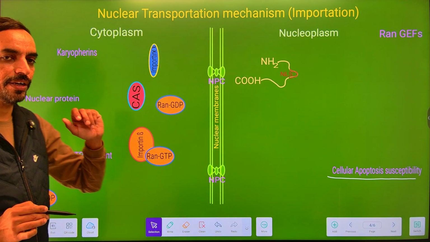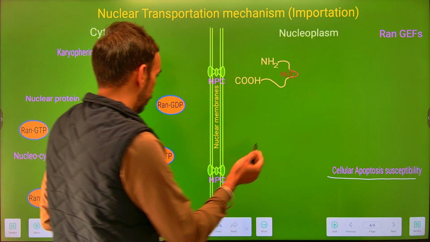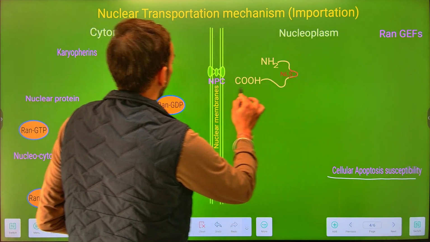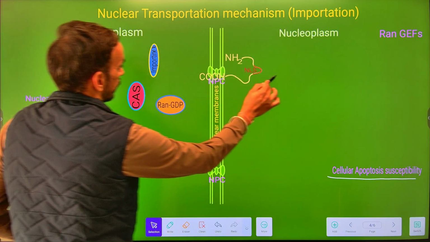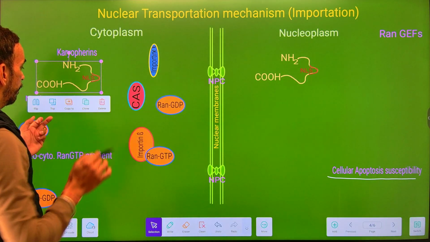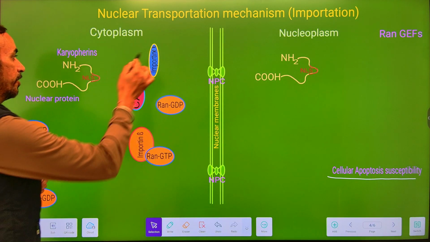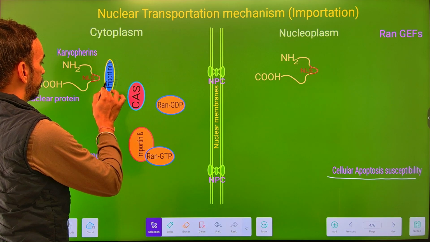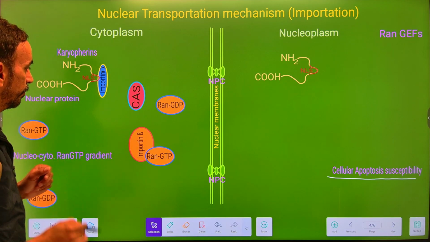And this importin alpha is now available for the next round. Next round means when we have another nuclear protein, or we can say another category of nuclear protein, it can be recognized by these importin alpha proteins.